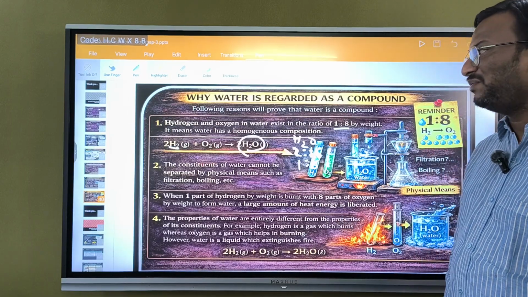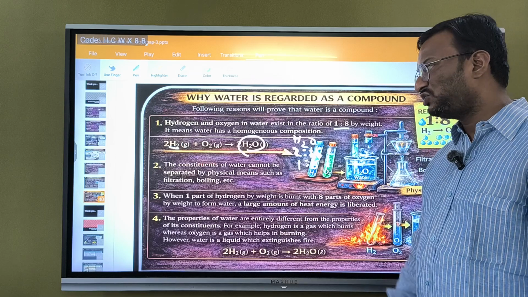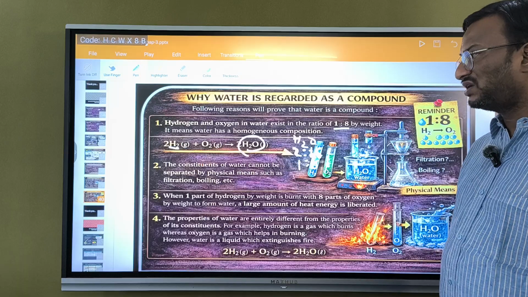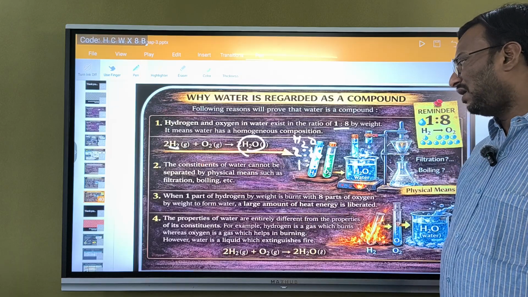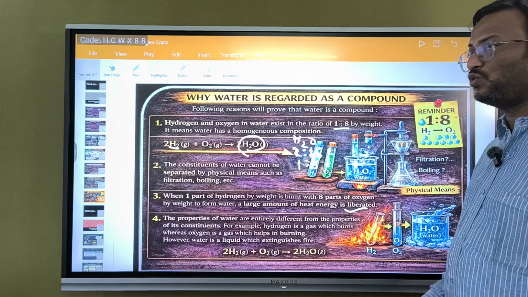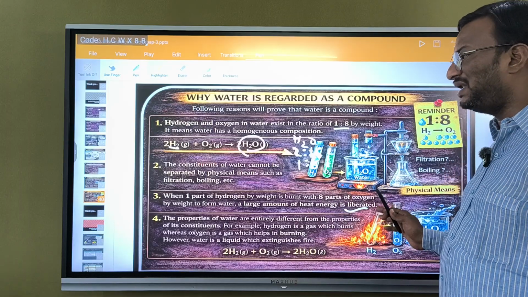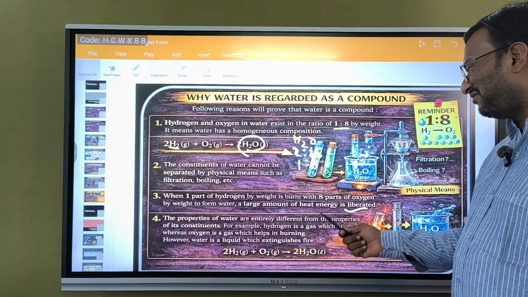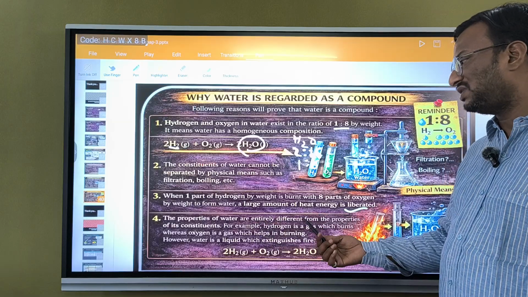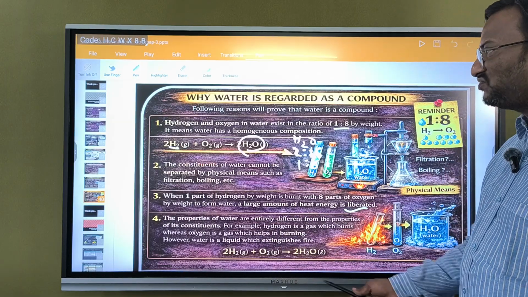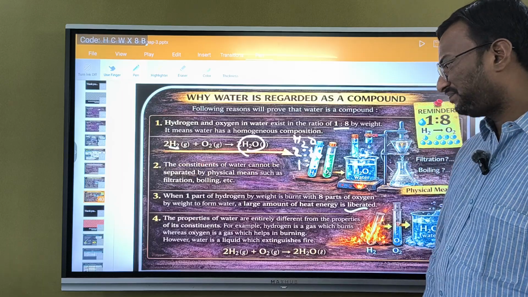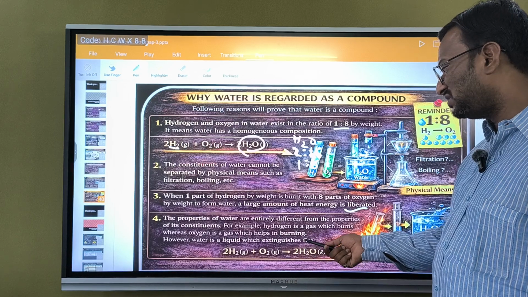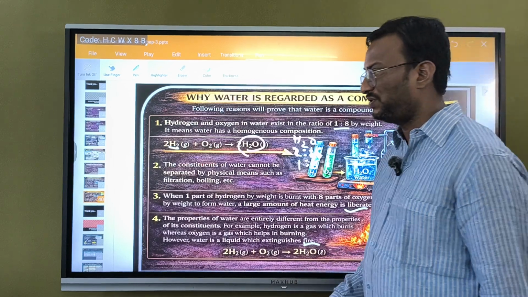The composition of water cannot be separated by physical means such as filtration or boiling. When one part of hydrogen by weight is burnt with 8 parts of oxygen by weight to form water, a large amount of heat energy is liberated. I already told you how the large energy is liberated; that is the reason. The properties of water are entirely different from the properties of its constituents, that is hydrogen and oxygen. That is why water, a liquid which extinguishes fire, is considered a compound.